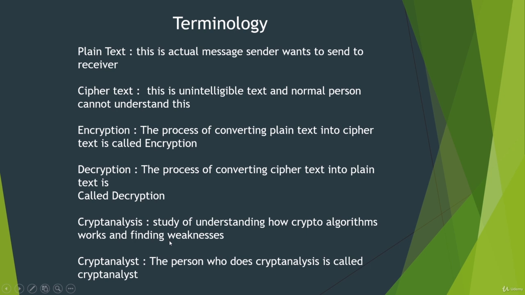So we have discussed Alan Turing, right? He is a mathematician and cryptanalyst because he did not know how the Enigma cipher works, but he studied the algorithm and observed some cipher text and how it was converted from the plain text, and by finding the weaknesses, he deciphered the Enigma cipher. In that way, cryptanalysis works.